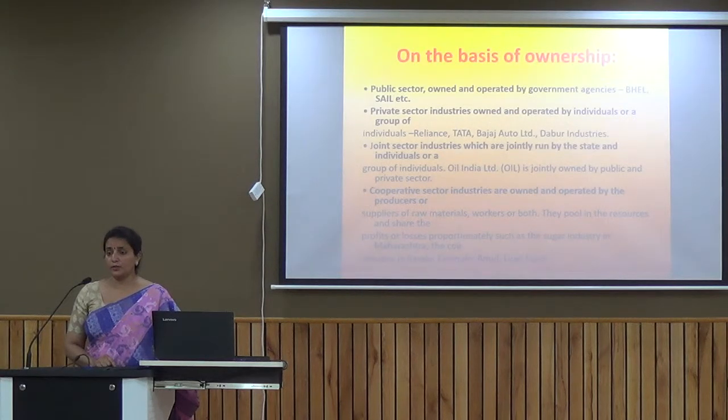If we talk about the public industry, it is owned by the government, and the government is a welfare state, so the government does not earn profit out of it. Whatever the government produces, it produces just for the welfare of the people. Third, we have the joint industry. In the joint industry, it is jointly run by private as well as public individuals.